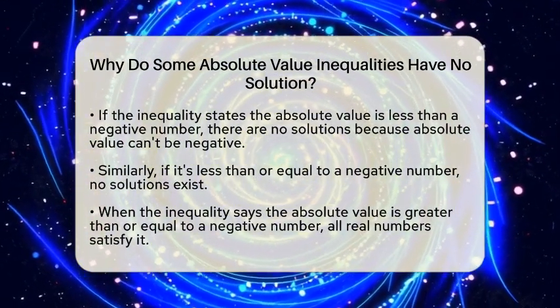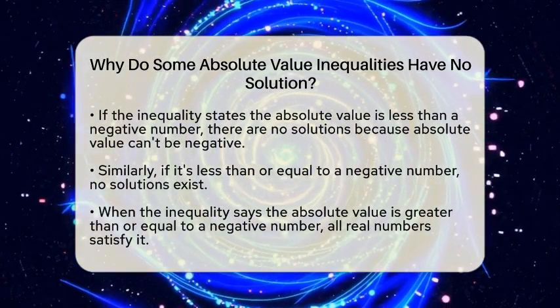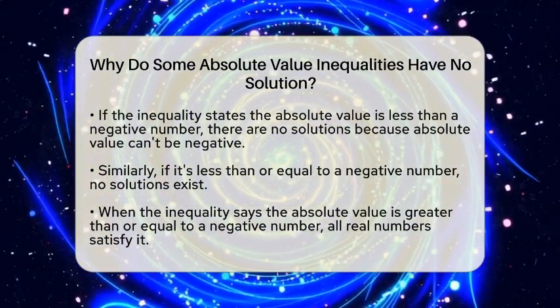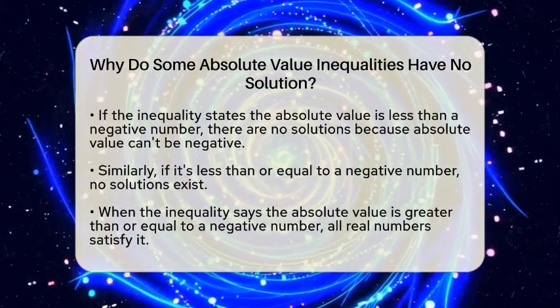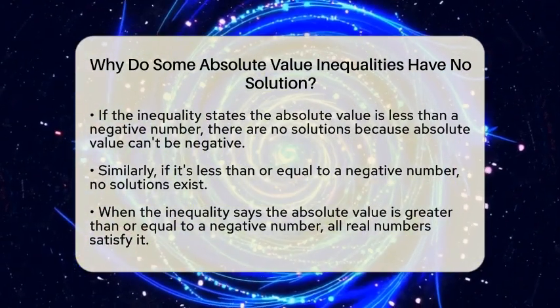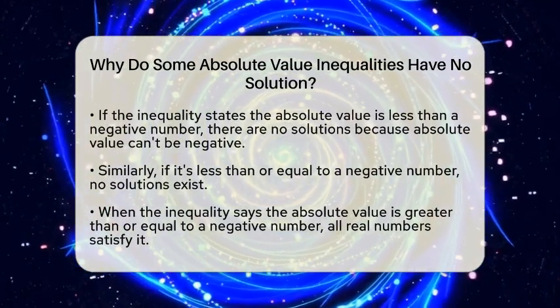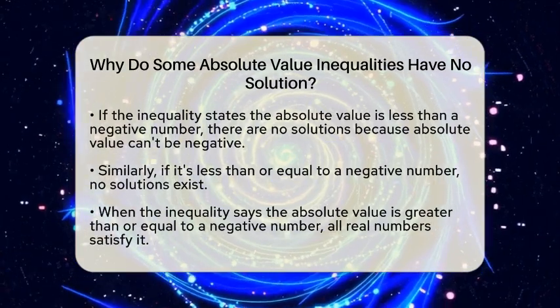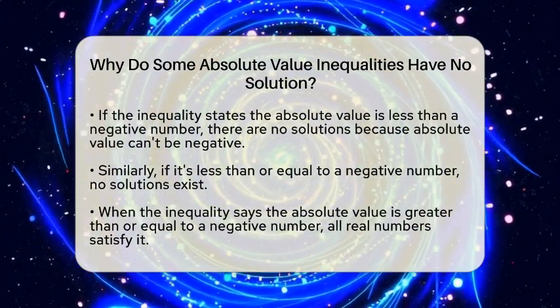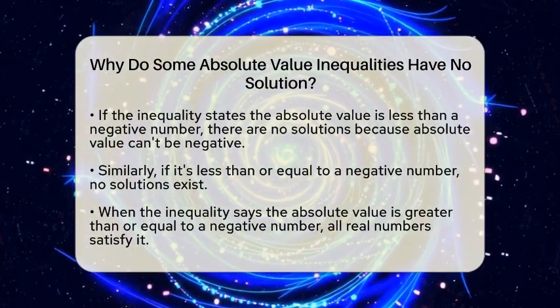For example, if the inequality says the absolute value is less than a negative number, like |x| less than -3, it makes no sense. Since absolute value can never be negative, no number can satisfy this. So, in cases like this, there is no solution at all. The same applies if the inequality says |x| less than or equal to a negative number.